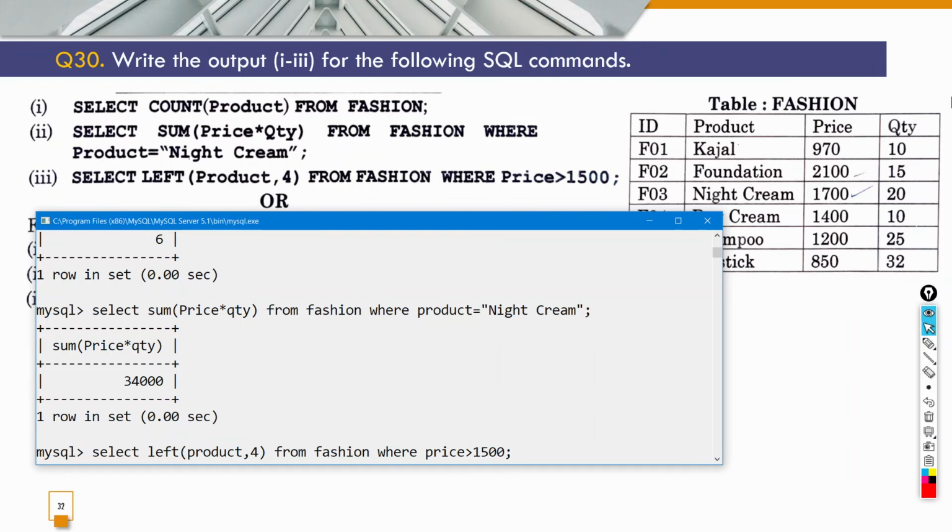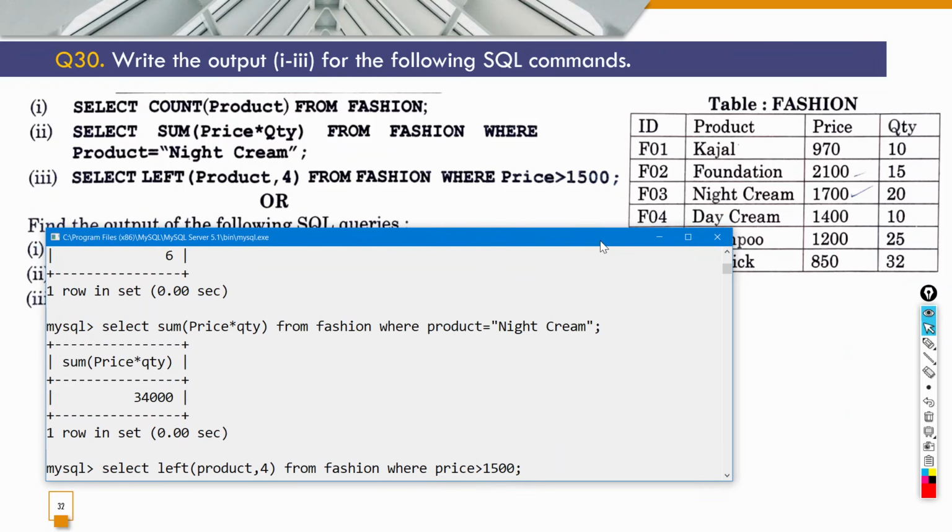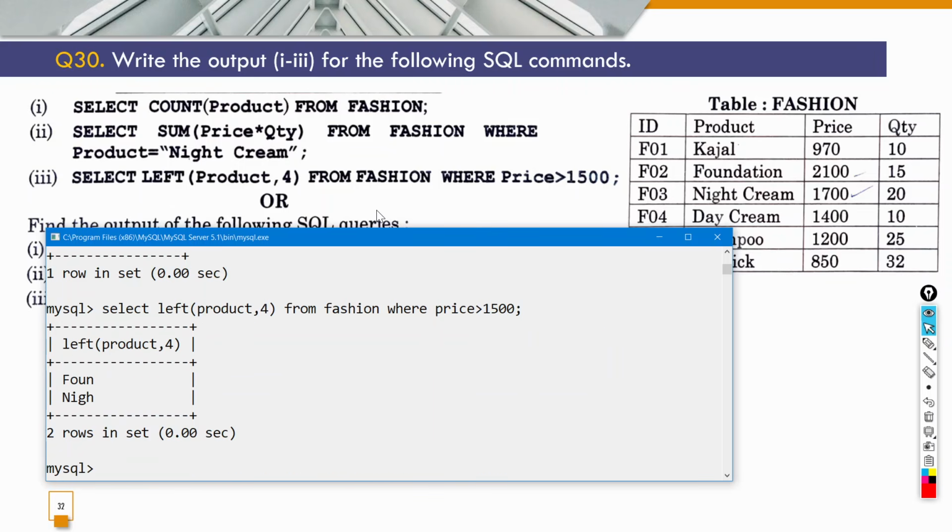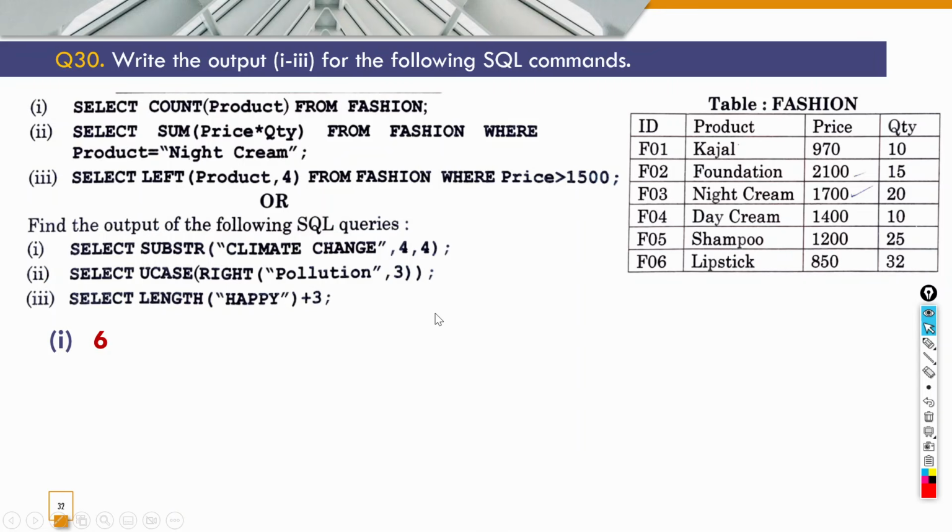So if you come here, if you see price, तो एक तो 2100 है ज़्यादा और एक 1700 ज़्यादा है. दो prices हमारे 1500 से ज़्यादा हैं. तो इनका product का जो है product is this one, okay. इसमें लेफ्ट के 4 कैरेक्टर्स, तो लेफ्ट के 4 मतलब FOUN उठाएगा, ठीक है, FOUN फाउंड और NIGH. So it will fetch 4 characters from the left of the product. So found and nigh. So this is the correct output for the first question. Okay. So if you see the output 6, 34,000, then found and nigh.